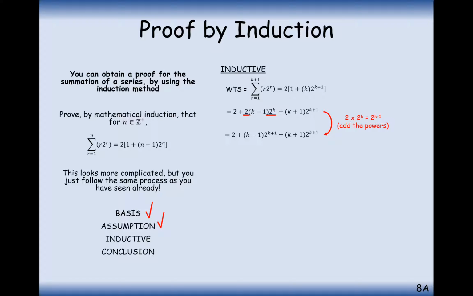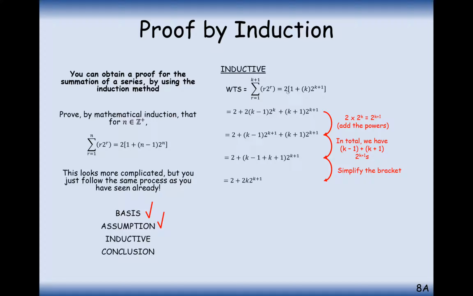And now we've effectively got k plus k minus 1 and k plus 1 with factors of 2 to the power of k plus 1. So let's factor out that 2 to the power of k plus 1. So now we've got 2 plus k minus 1 add k plus 1. And then simplifying that, we've got 2 plus 2k times 2 to the power of k plus 1.